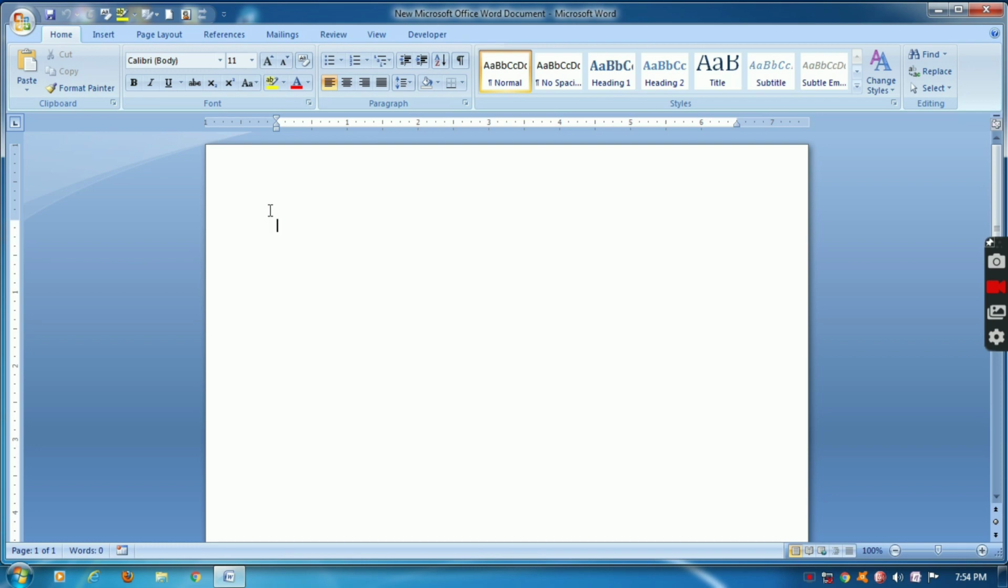name. With the help of the keyboard I am writing my name. You will write your name. My name is Ryan, so I am writing it. So I have written my name.